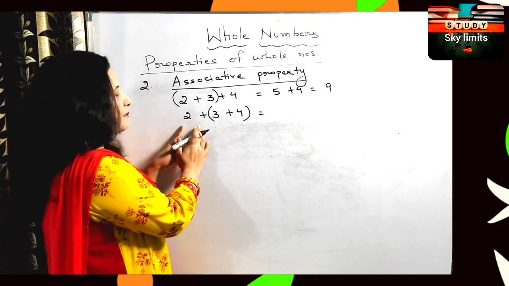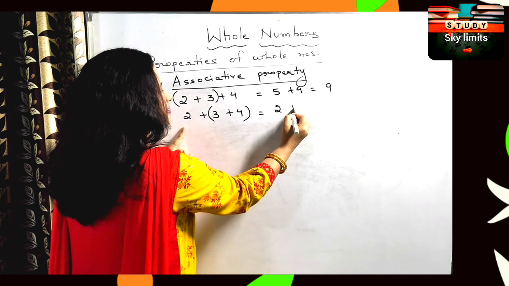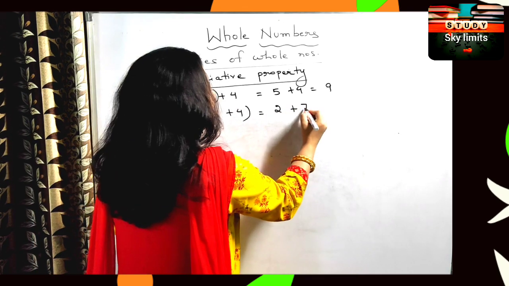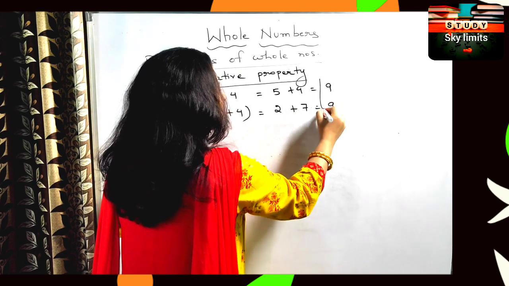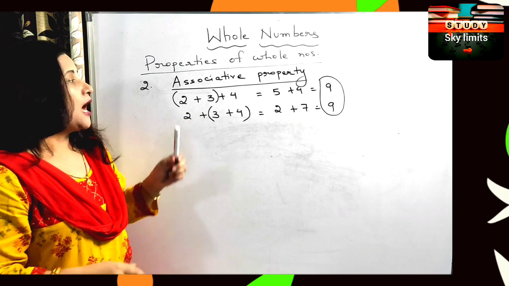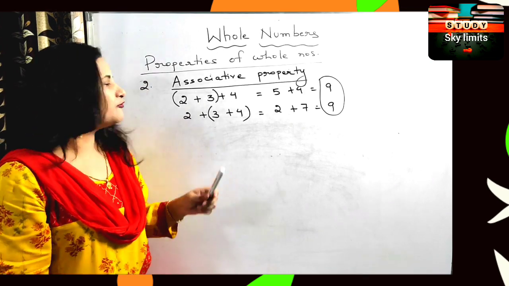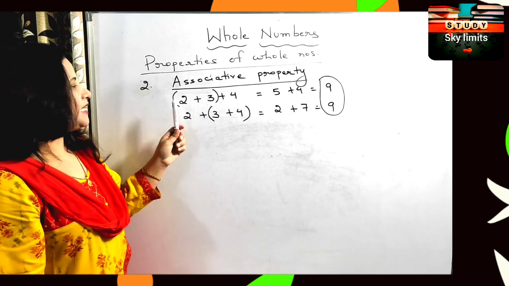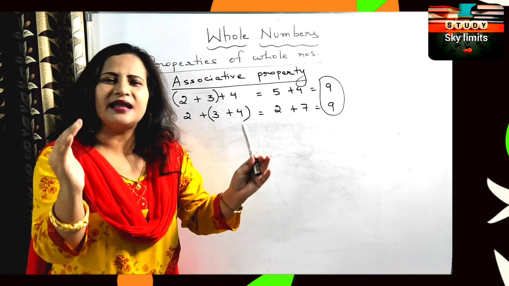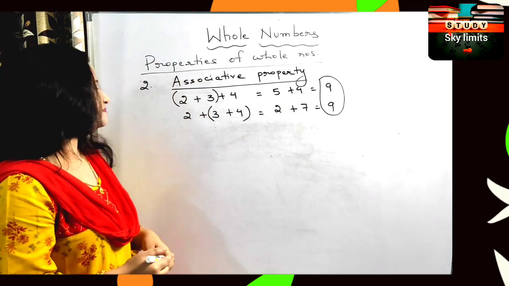Let us come to the next part. 2 is outside the bracket, so first we will solve what is in the bracket. We will write 2 as it is. 3 plus 4 will give me 7. So in both the cases, what is the answer I have got? It's 9. Both are same. That means associative property holds true for addition. Even if you group the numbers in a different way, still the answer is not affected.